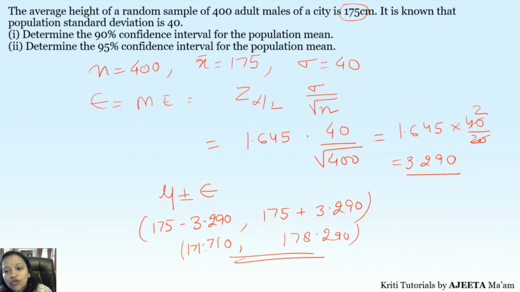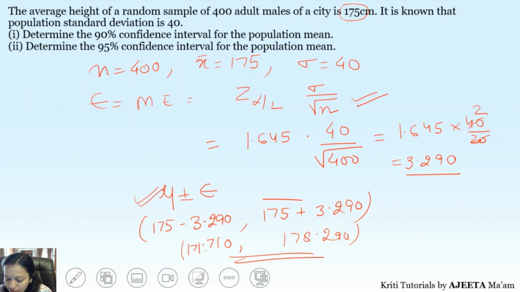So this is how we solve these questions, just based on one simple formula of margin of error. So this is what you have to remember. And remember, here you are given the population standard deviation that we use in the formula, and n is the sample size that is given to you. Correct? So this is how we can find the interval.